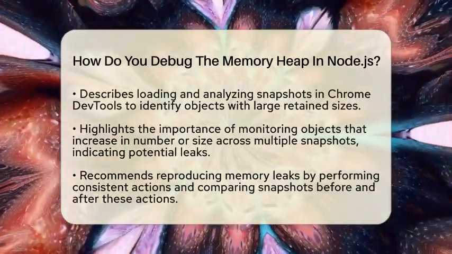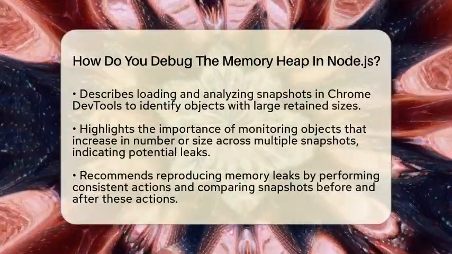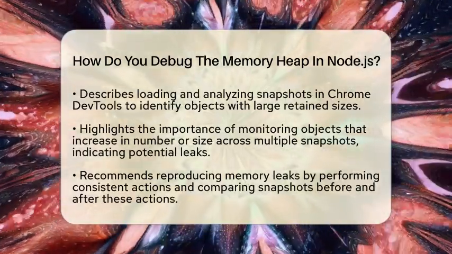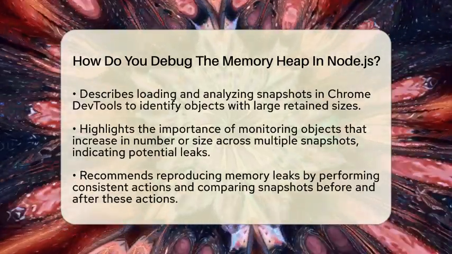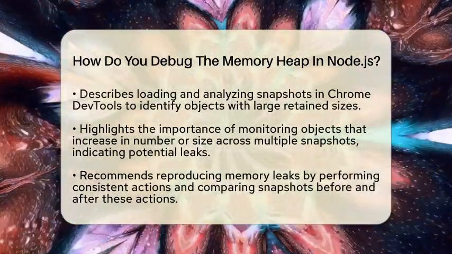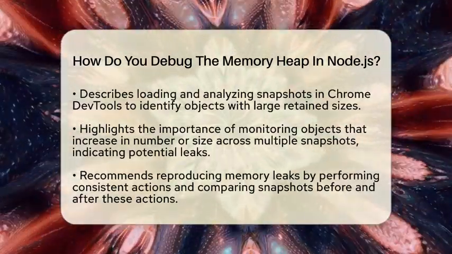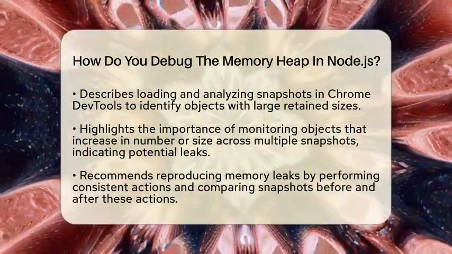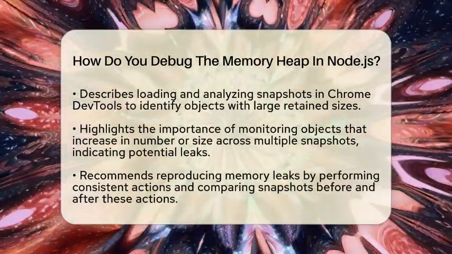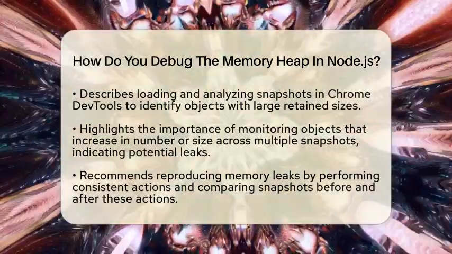Look for objects with large retained sizes, which show how much memory would be freed if those objects were garbage collected. Keep an eye on objects whose count or size keeps increasing over multiple snapshots. That's a sign they might be leaking or not being released properly. Also, pay attention to familiar object types or your own classes that seem to stick around longer than they should.